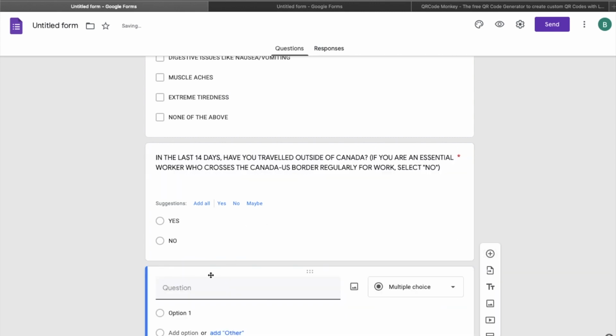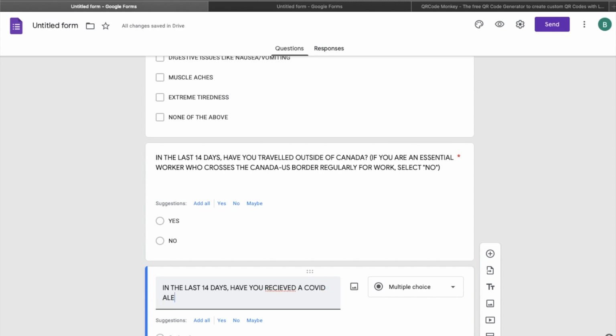Again, another plus. Another key question to have is, in the last 14 days, have you received a COVID-19 alert exposure note on your phone?